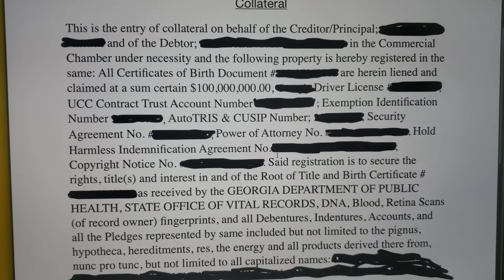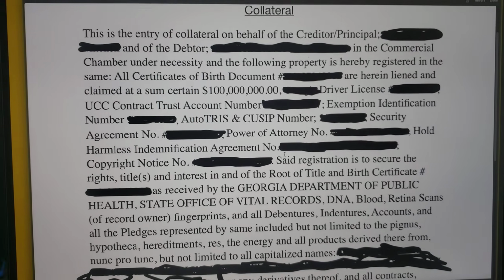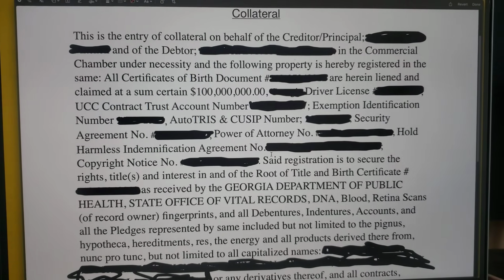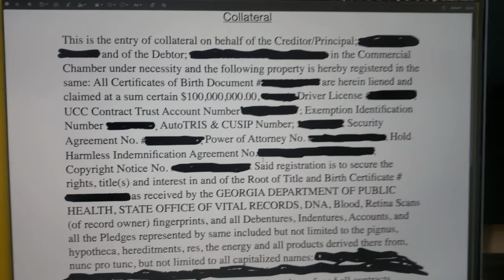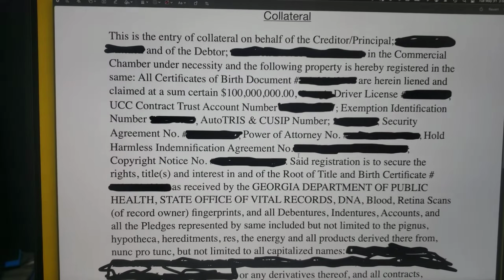All right, you're filing a $100 million lien on you. That should cover everything you will ever own in life. And if there's something you need to add to this later, you need to add it via the UCC3. So if you buy a new house, you add this to your collateral. Okay, so you add your house to a UCC3, add it to this, and that's how you do that.